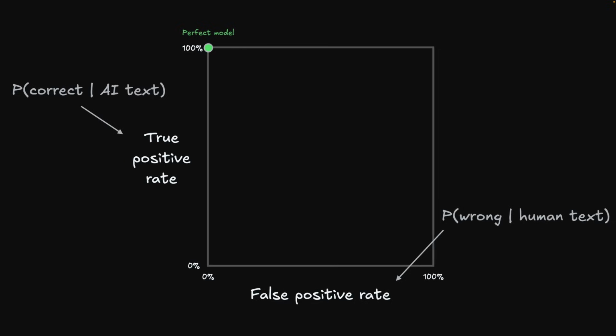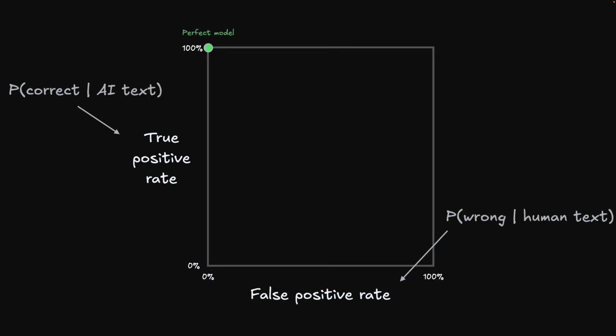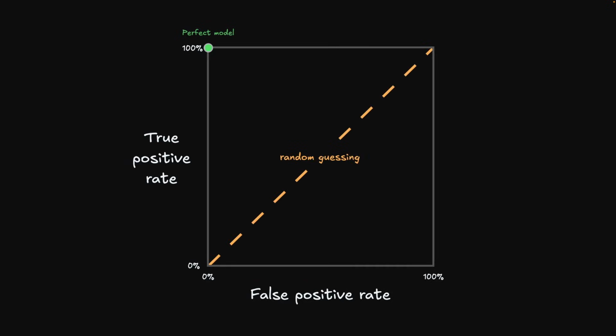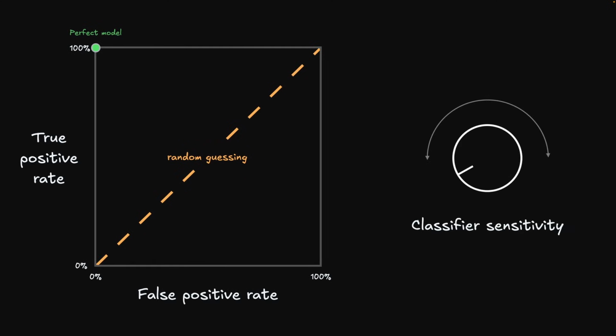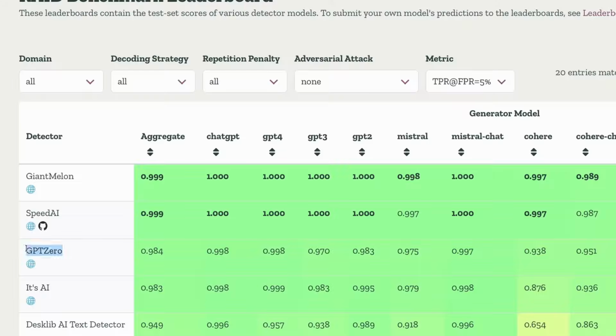A perfect classifier will have a true positive rate of 100% and a false positive rate of 0%. Unfortunately, these two things are at odds with each other. A model that randomly guesses will always have the FPR and TPR equal to each other. But for a trained model, we can tune its sensitivity to get closer to this perfect model. This gives us the receiver operating characteristic, or ROC curve. A good model like GPT-0 is able to get a true positive rate of 98% with a false positive rate of 5%. And they're able to do this across all 8 genres of text and generations from 11 different models.